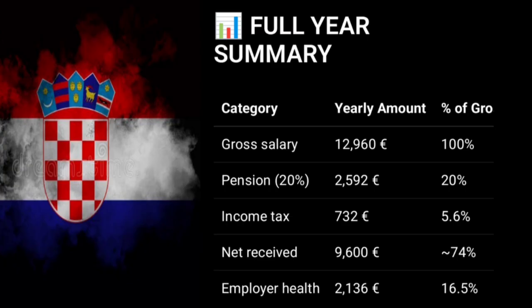This is a full year summary of a person who is getting 800 euros net salary per month. From this chart, the person pays at least a minimum income tax of 732 euros for the year. From this amount only, they calculate your tax refund amount.